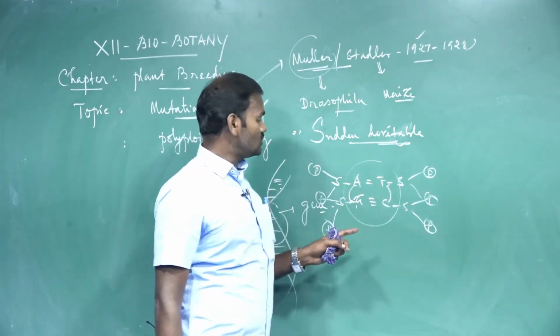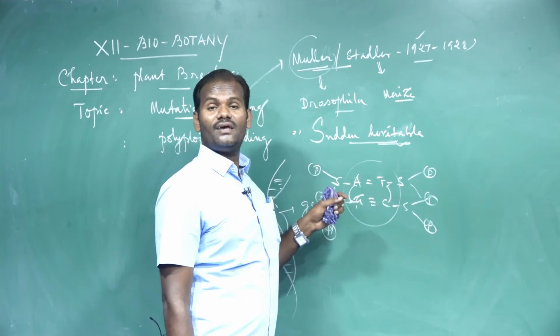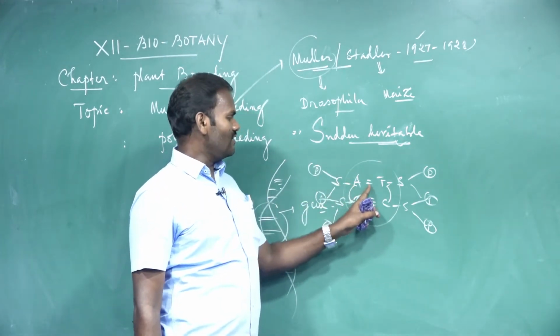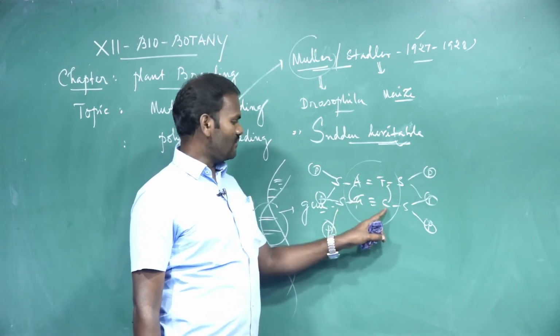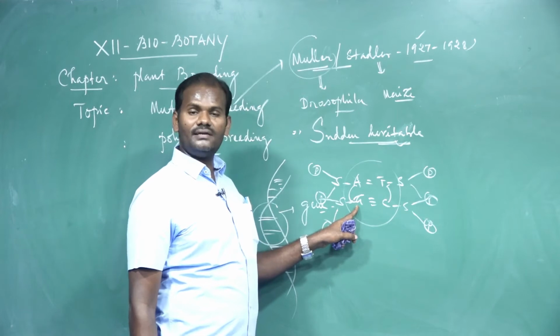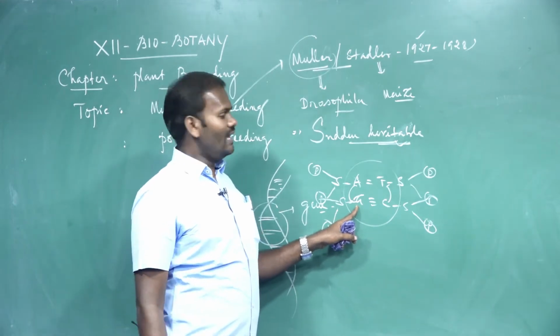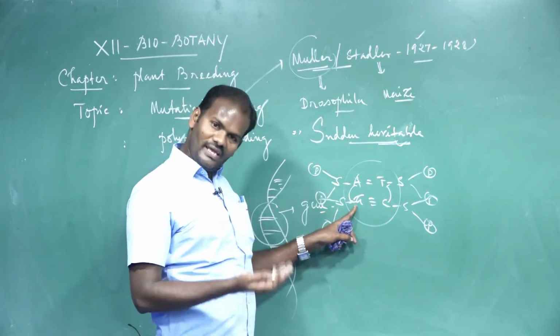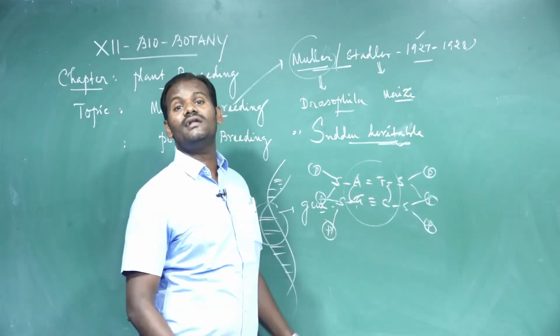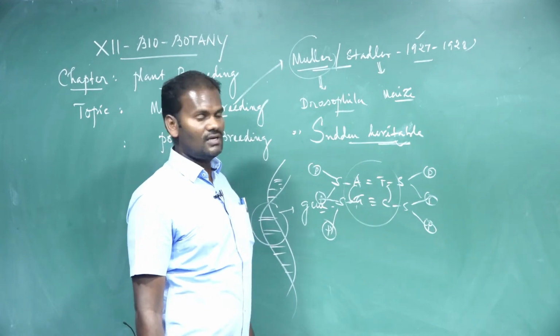This breaks the rule first proposed by Erwin Chargaff in 1949: adenine always pairs with thymine, guanine always pairs with cytosine. But when it is replaced by another base, that is a result of mutation. Due to replacement, addition, deletion, or substitution, biological variations take place.